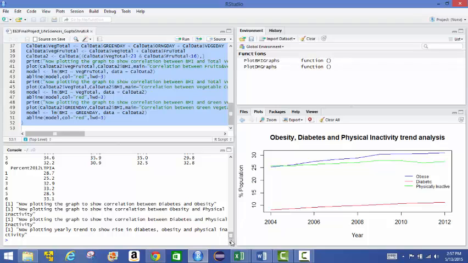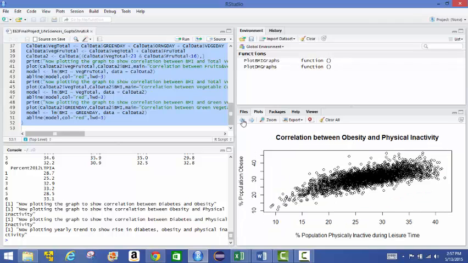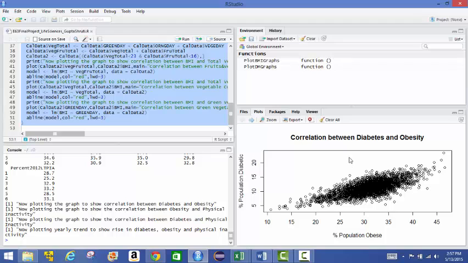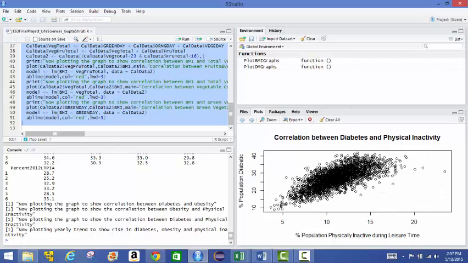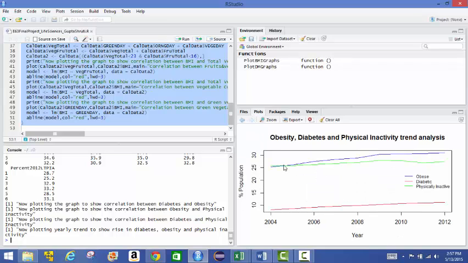Again, these show a positive correlation between diabetes and obesity, a positive correlation between obesity and physical inactivity, and a positive correlation between diabetes and physical inactivity. And this shows the trend between 2004 and 2012.